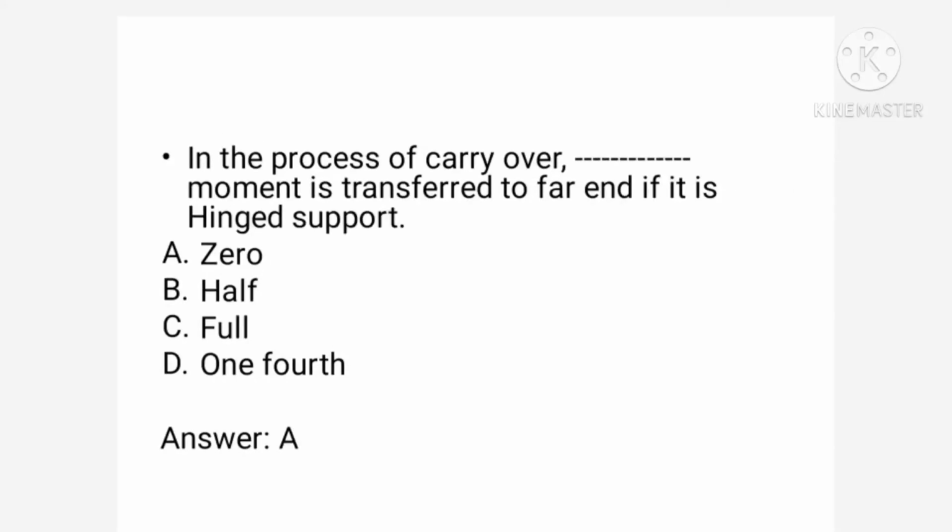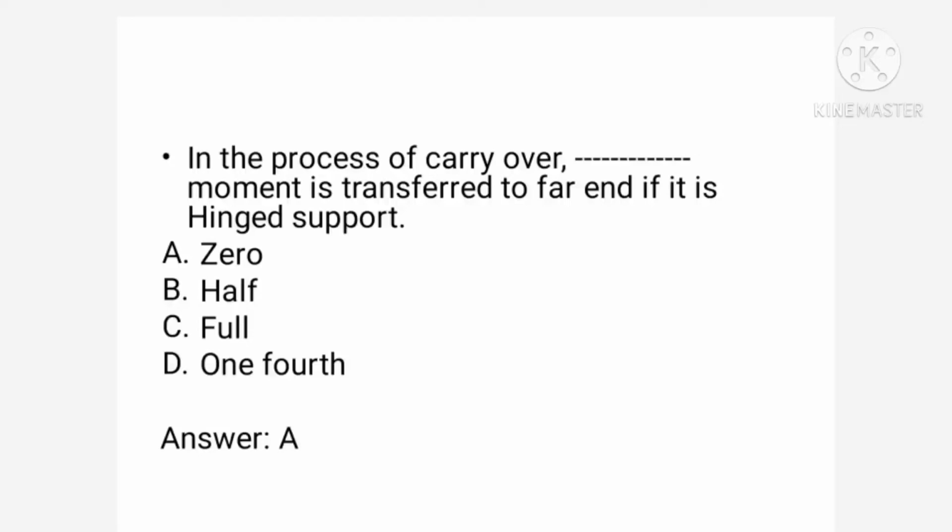Next question. In the process of carryover, dash moment is transferred to the far end if it is a hinged support. We have also just discussed this boundary condition. If the far end is hinge, roller or simply supported, the moment is not carried over, 0. Option A is correct.